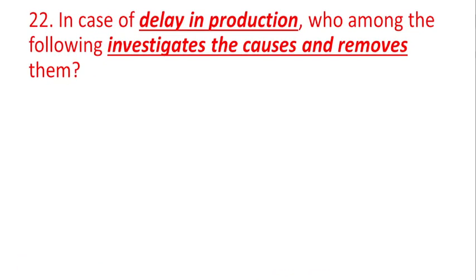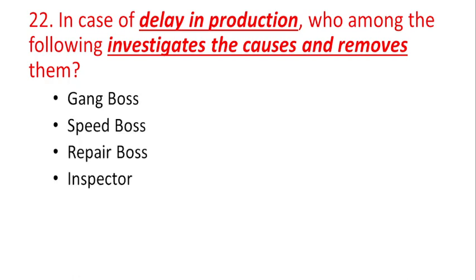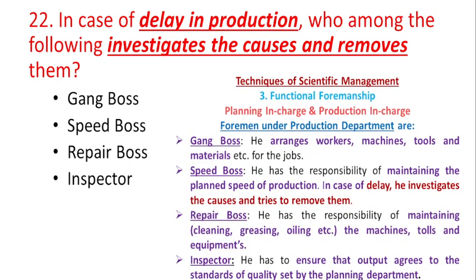So the next question: in the case of delay in production, who among the following investigates the causes and removes them? The options are gang boss, speed boss, repair boss and inspector. In the technique of scientific management, we have already discussed various things about the concept of scientific management, which is given by Frederick Winslow Taylor.